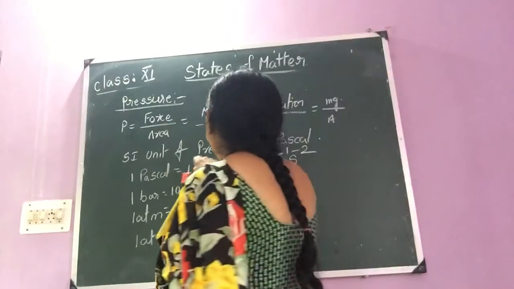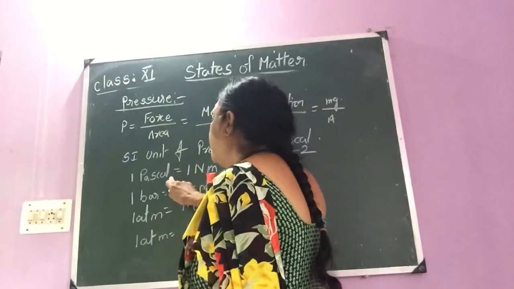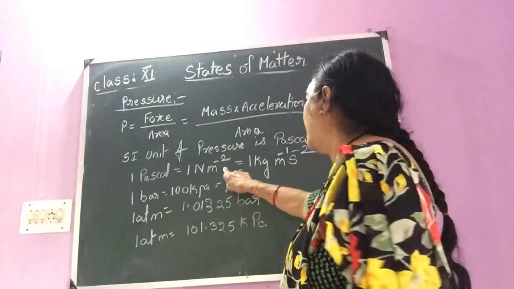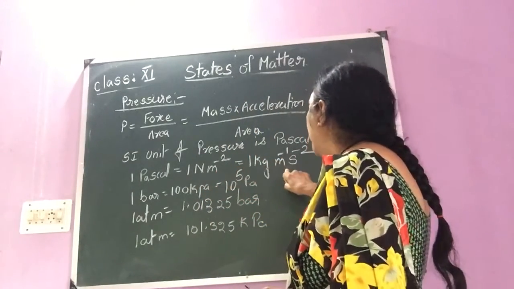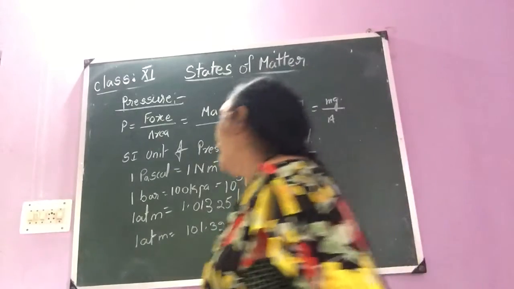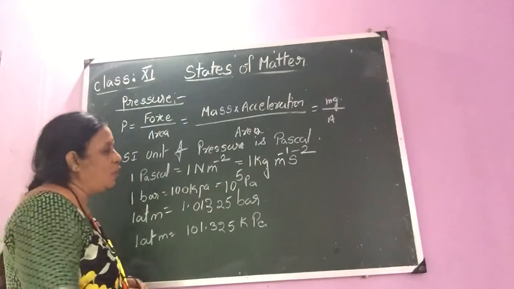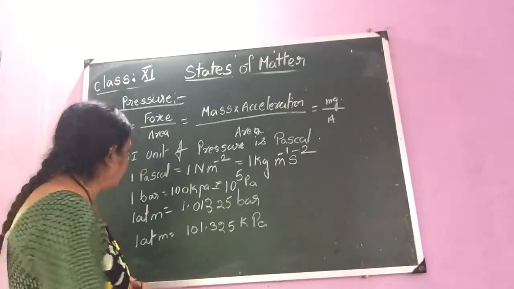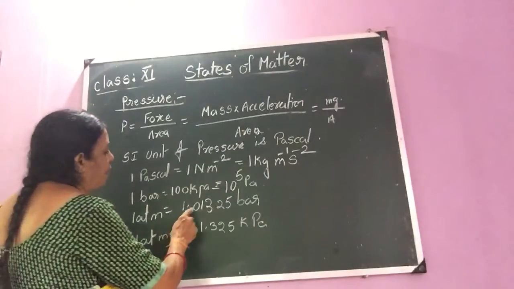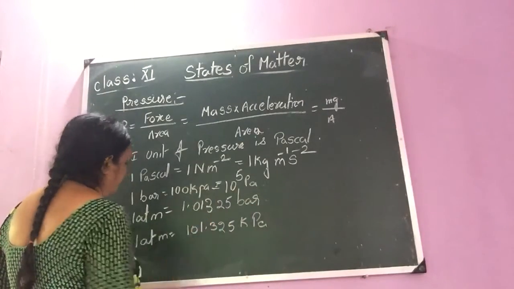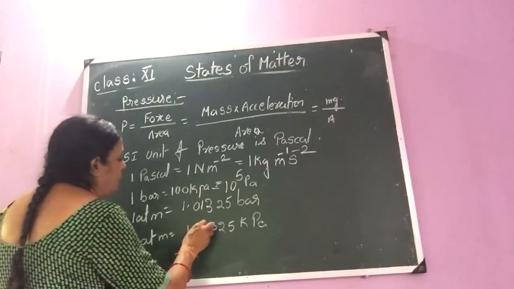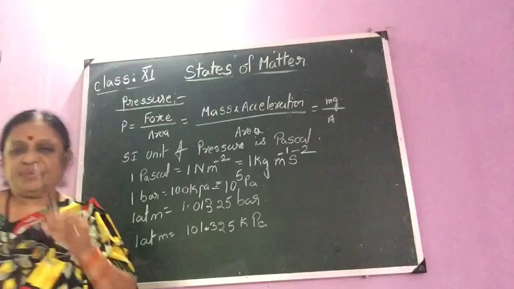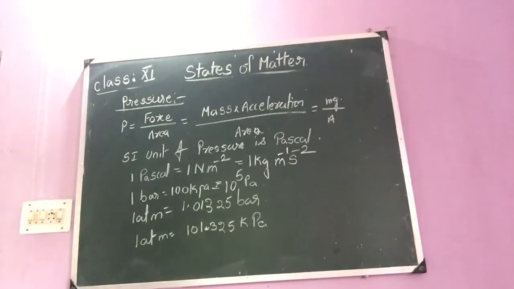The SI unit of pressure is Pascal. 1 Pascal is equal to 1 Newton per meter square or 1 kg per meter per second square, and 1 bar is equal to 100 kilopascals, that must be equal to 10 to the power of 5 pascals, and 1 atm is equal to 1.01325 bar, and 1 atm is equal to 101.325 kilopascals. Clear, children? Now next, let us discuss about the temperature.